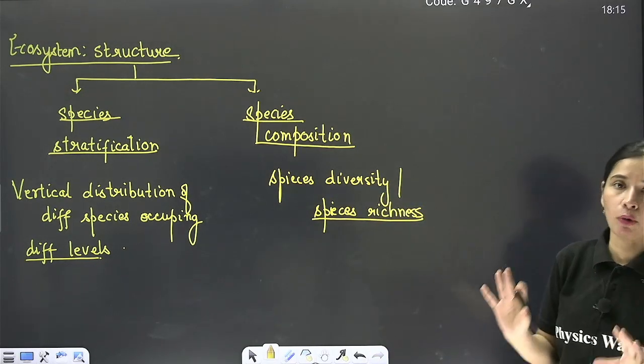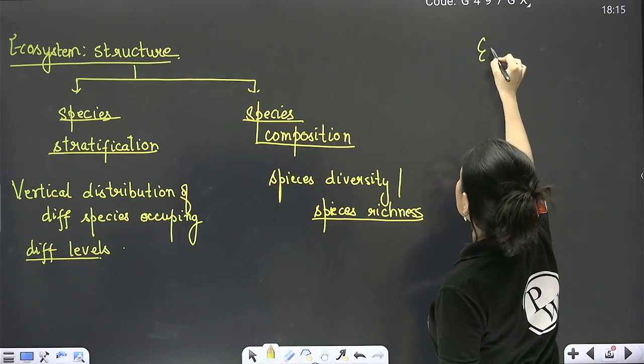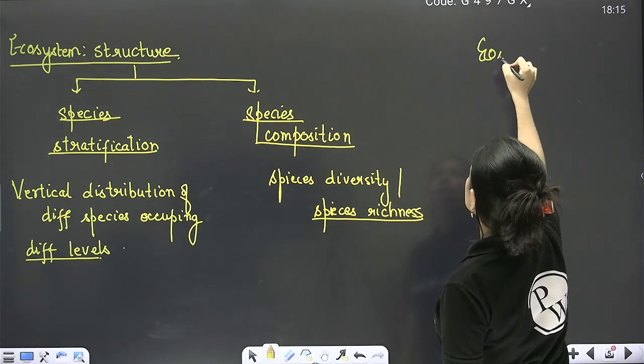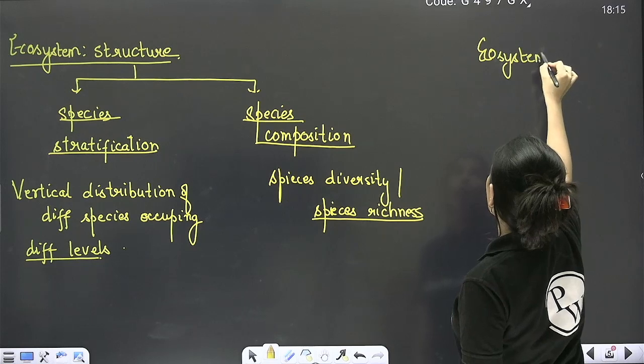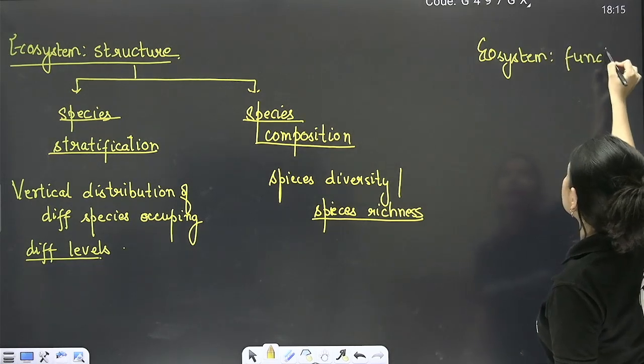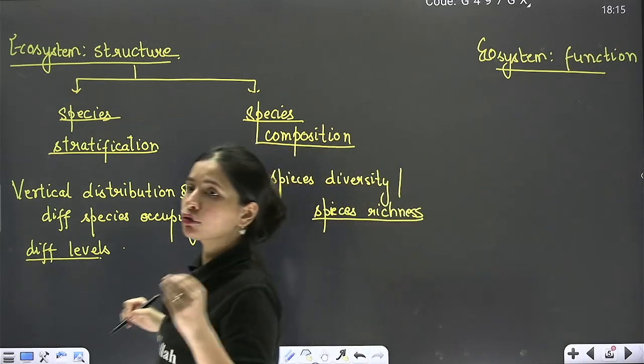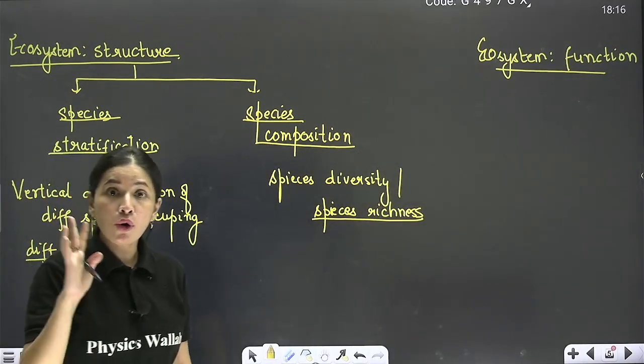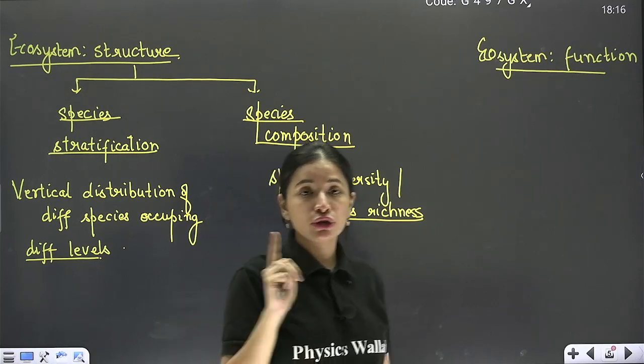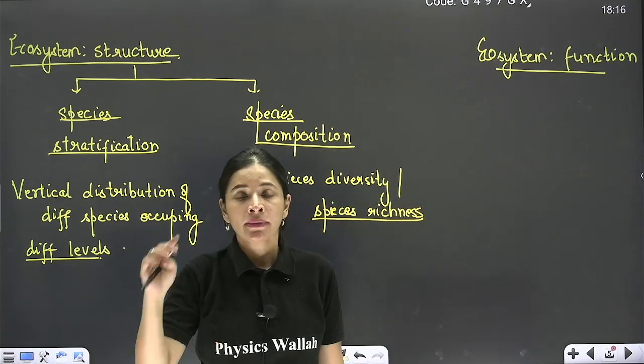Very, very important. Followed by this, beta, you have to see the ecosystem functional aspects, that how you have to run a healthy ecosystem. So if you want to run a healthy ecosystem, beta, then there are four important functions which should be exhibited by ecosystem very well.